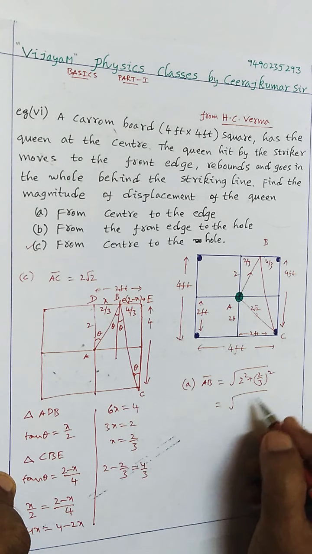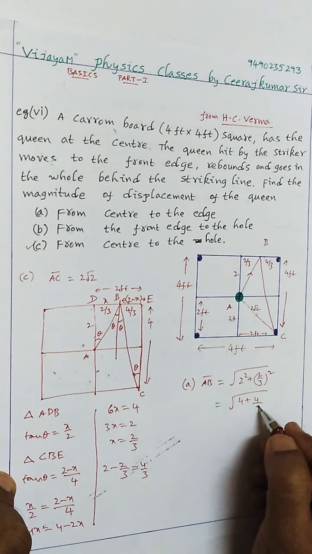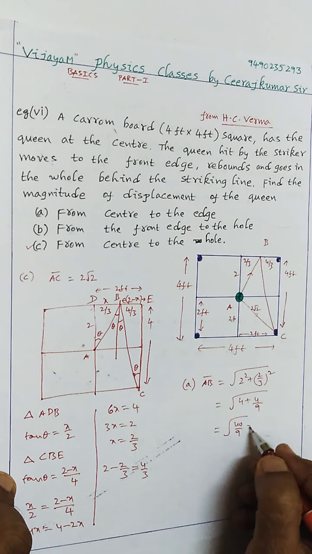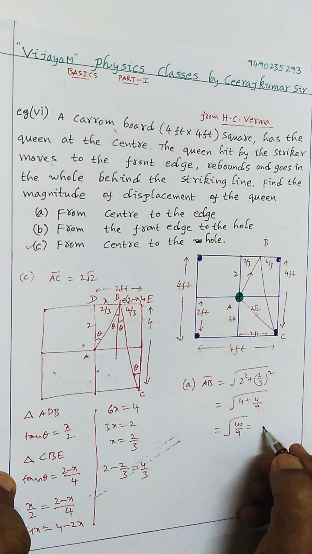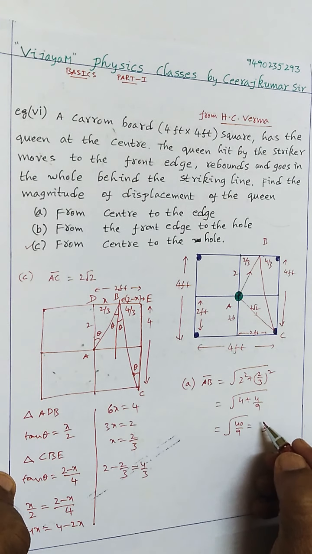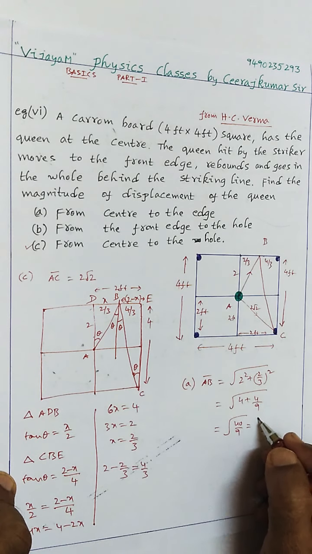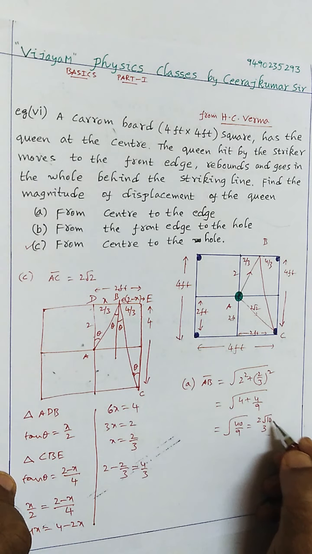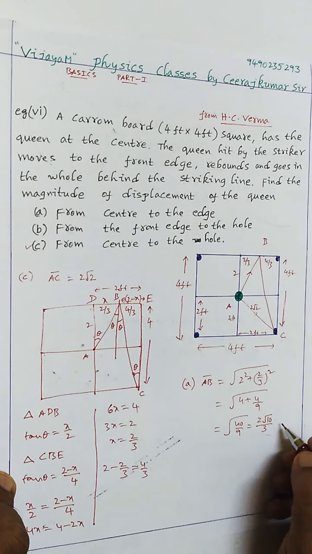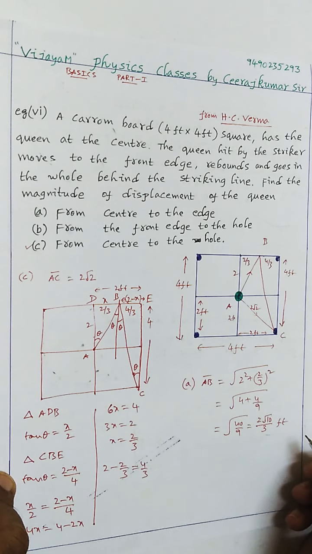So it's nothing but 4 plus 4 by 9, root over 40 by 9. The square root of 9 is 3. The square root of 40, we can write 2 root 10. So it's nothing but 2 root 10 by 3. That is the displacement, 2 root 10 by 3 feet.